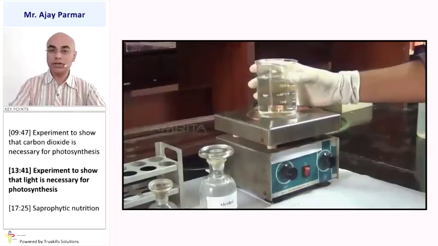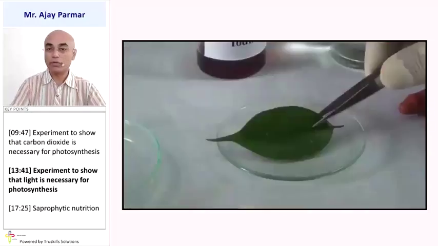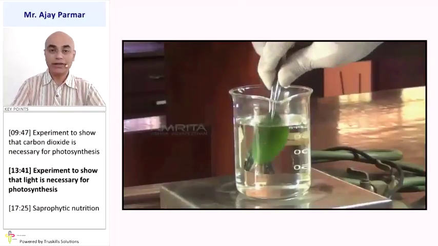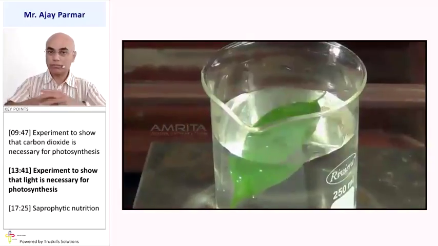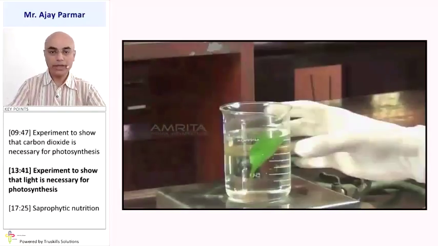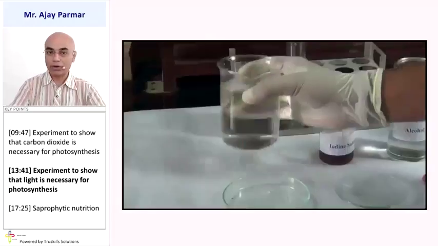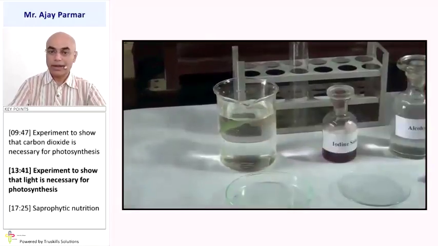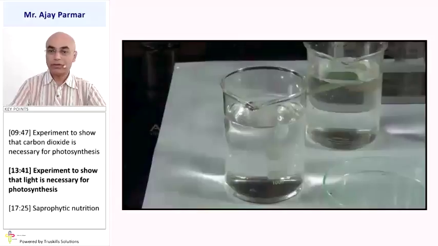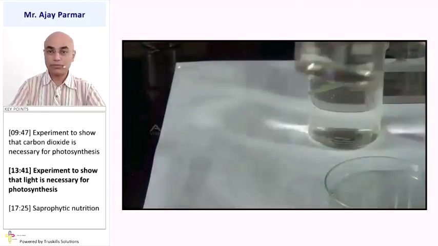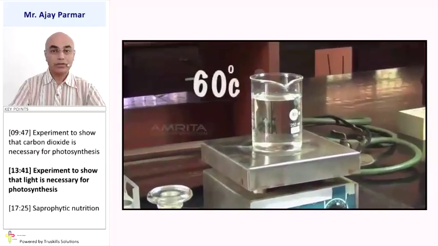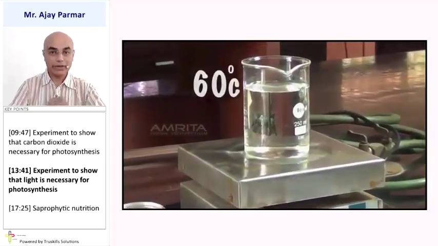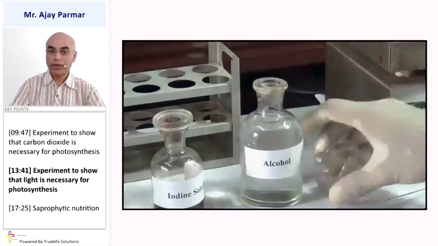And the same procedure for the iodine test: first of all, the leaf is boiled in water. What happens due to boiling in water? It becomes loose. Then it is boiled in alcohol. First of all, water is heated up to 60 degrees Celsius.